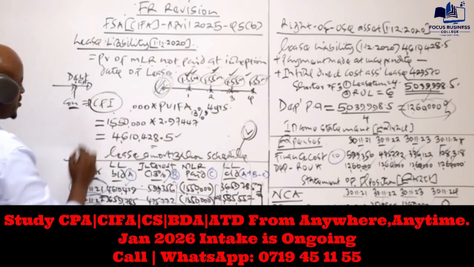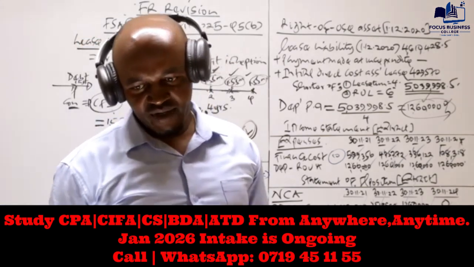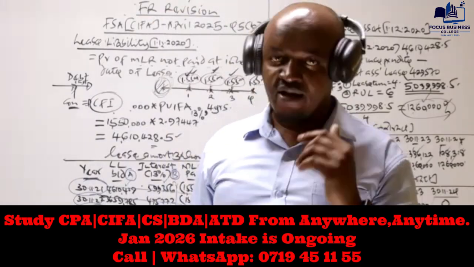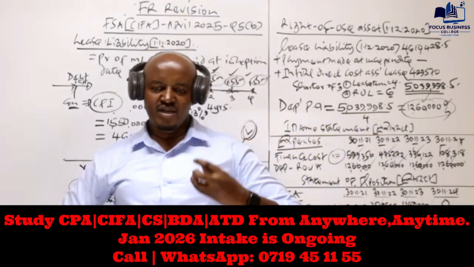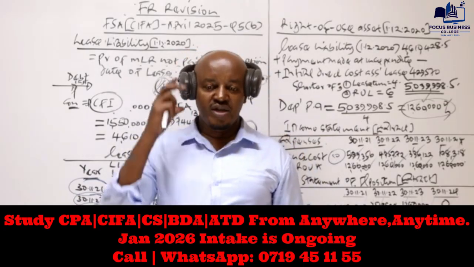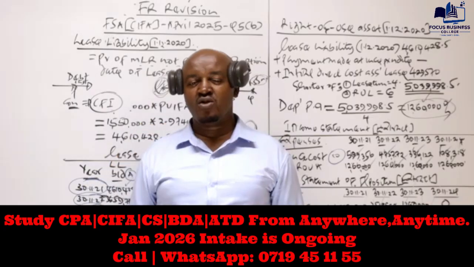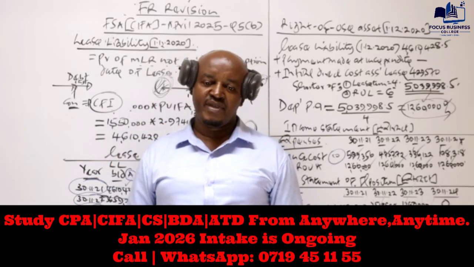In other terms, it can be referred to as a hybrid financial instrument. It's a financial instrument which contains both an equity component and a liability component.